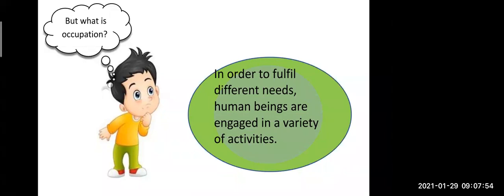In order to fulfill different needs, means basic needs like food, clothing, shelter, everyone wants a house, everyone wants nice clothes, everyone wants food to eat, human beings are engaged in various activities. To fulfill the basic needs of our life, and if we want a luxurious life, we will work more. We choose different types of occupation as per our education, as per what we can do. So all the people are engaged in different kinds of activity to fulfill their needs.